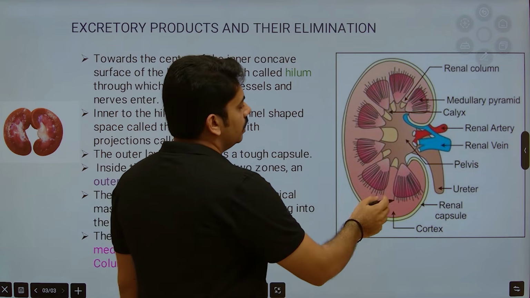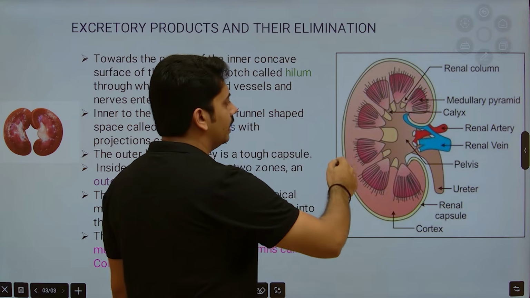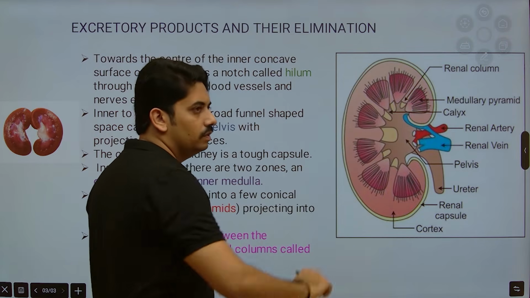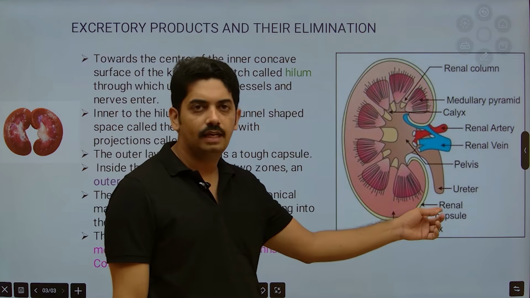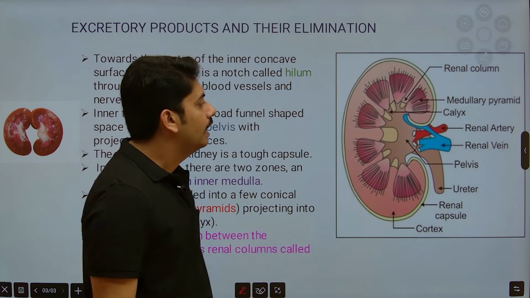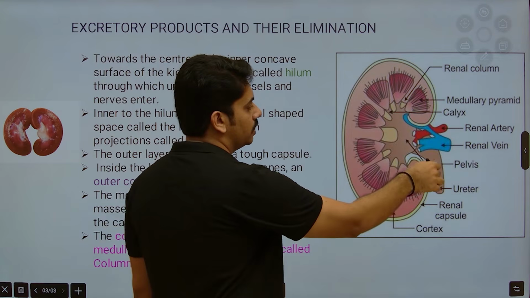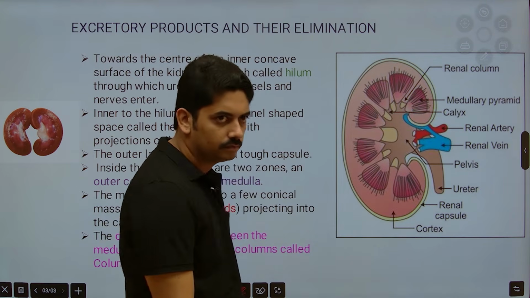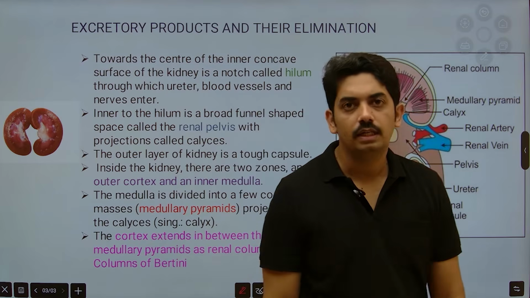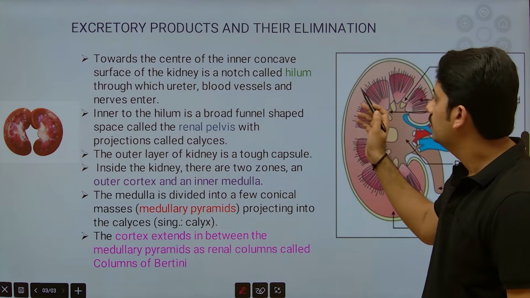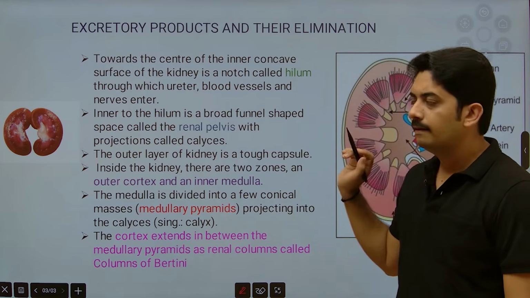This kidney is externally covered by a protective layer, and that is called the renal capsule. And whatever urine is collected in this renal pelvis passes through the ureter. So this is about the internal structure of the kidney.